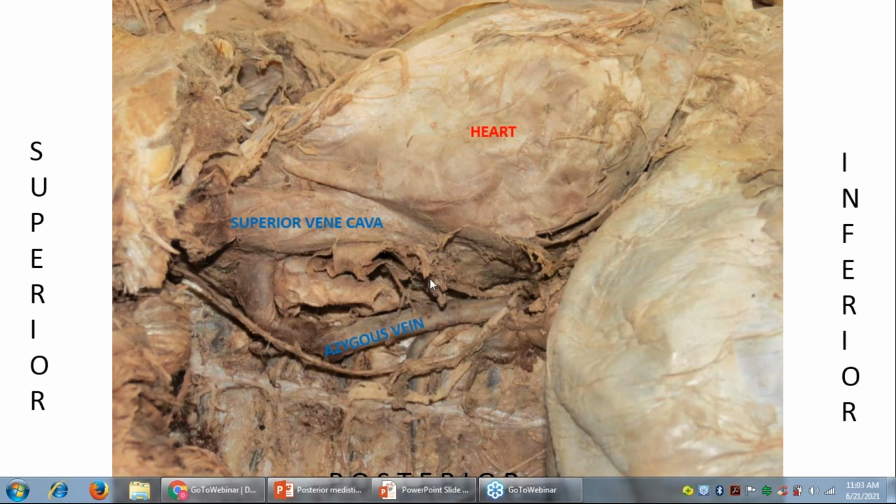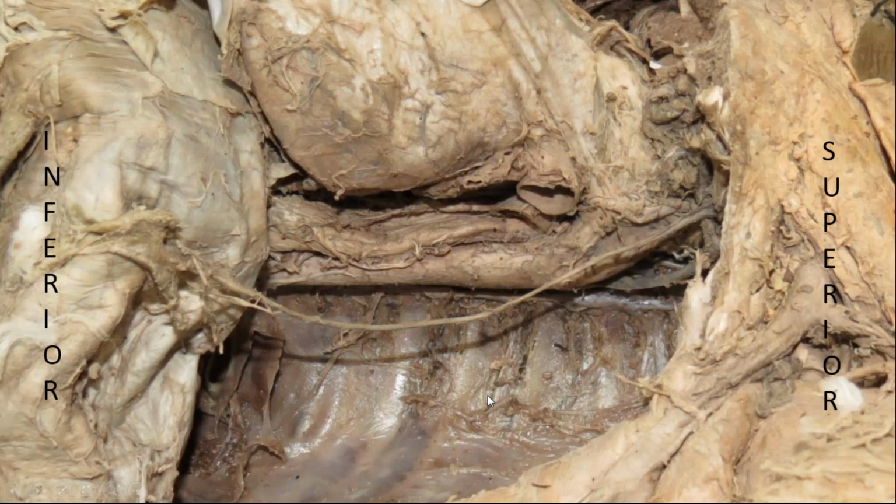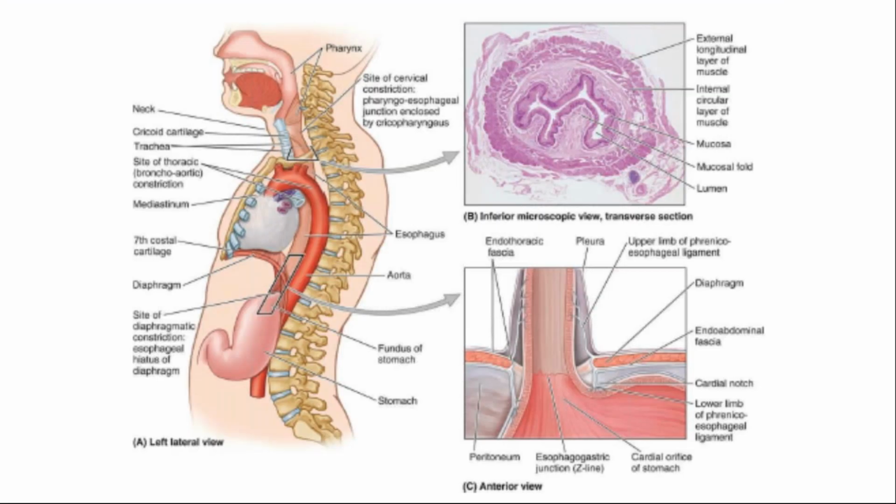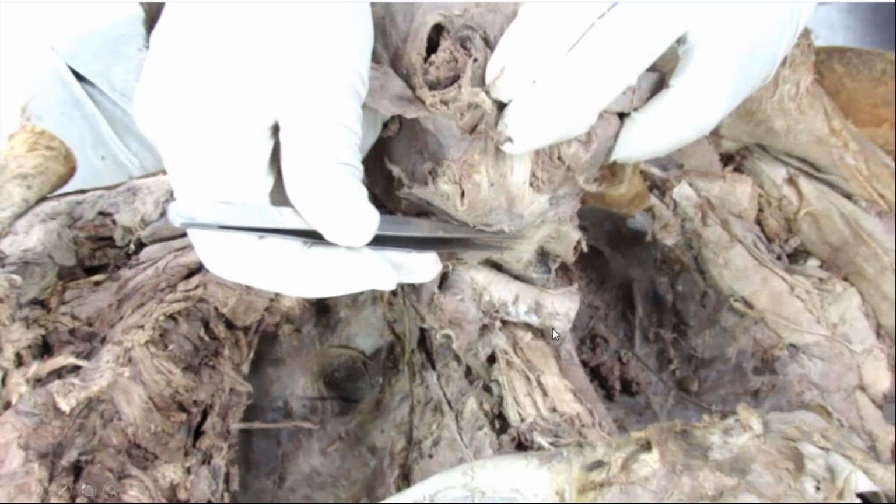So azygous vein, हमारे इस यहाँ पे esophagus clearly बिल्कुल भी नहीं दिख रहा है. Let me try another diagram. Okay. यहाँ पे okay, not this, not this. इसमें हमारे को ये दिख रहा है esophagus. So azygous vein यहाँ पर है. This is the azygous vein. You can see how much it is to the left side, the esophagus. So this is the azygous vein, which will be to the right of the esophagus.